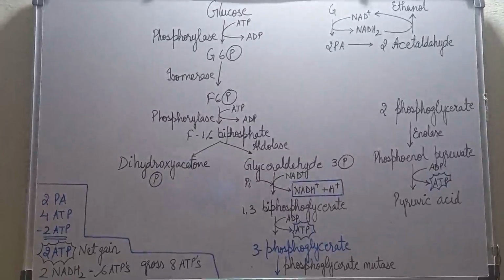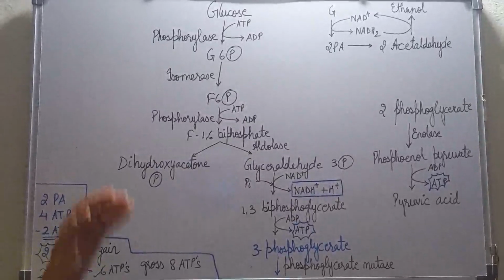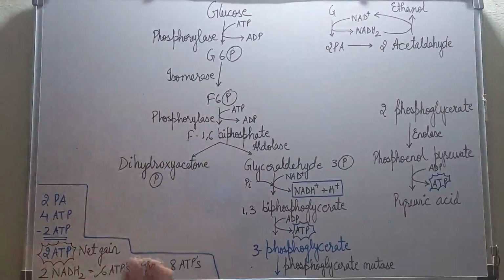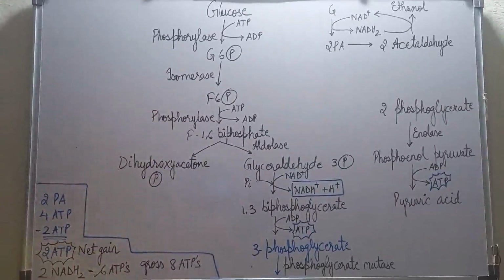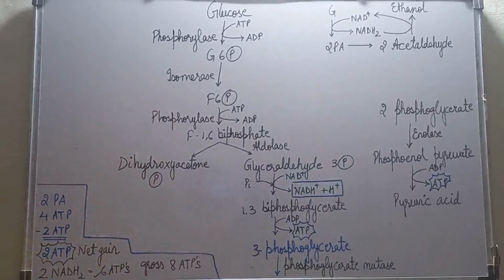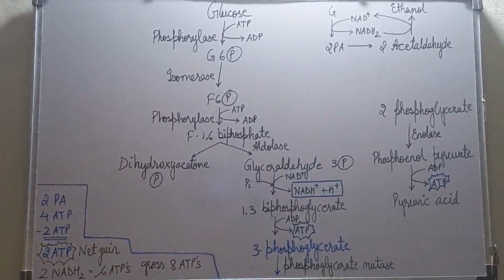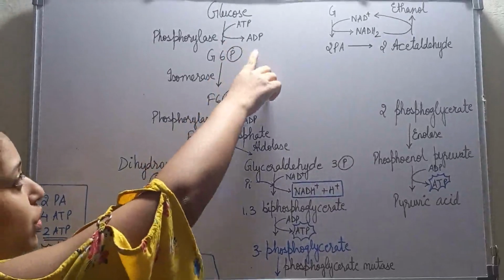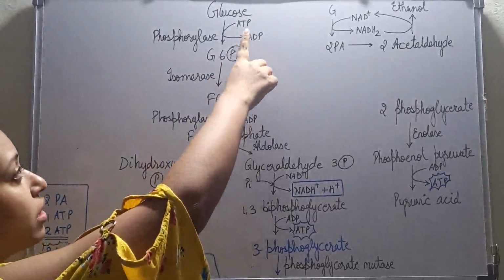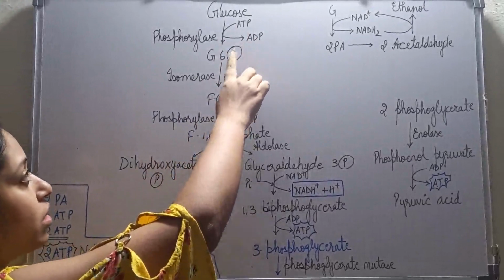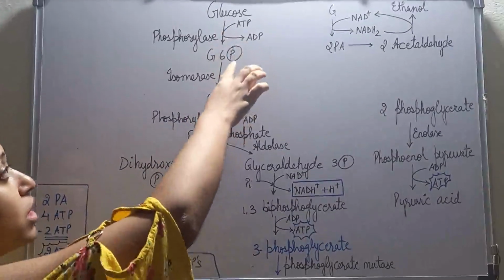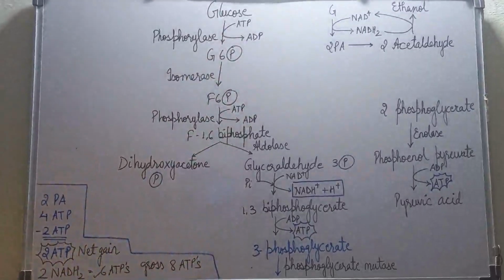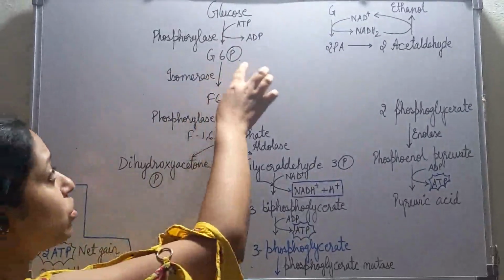This is an energy-expensive process. First we will be using the ATPs, and then later on ATPs will be produced. First we need to spend energy, then we will get back energy. So first ATP is converted to ADP, and that one phosphate which is released is added to glucose at its 6th position, hence the name glucose 6-phosphate.